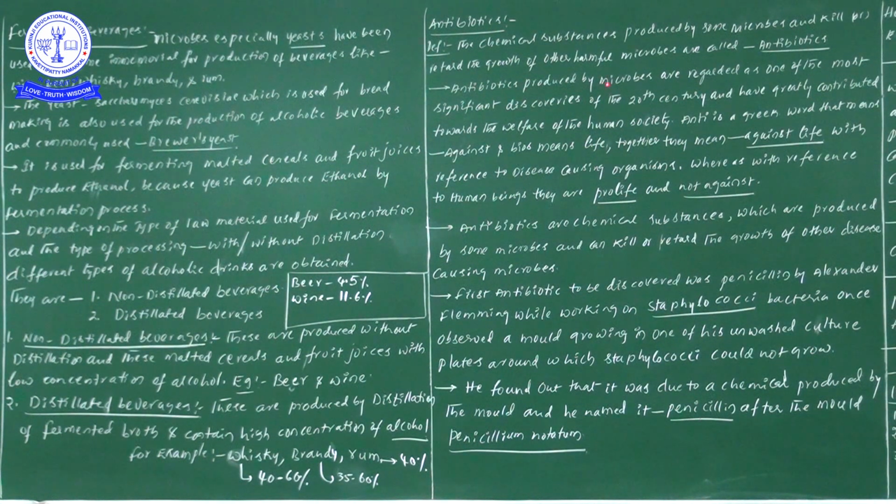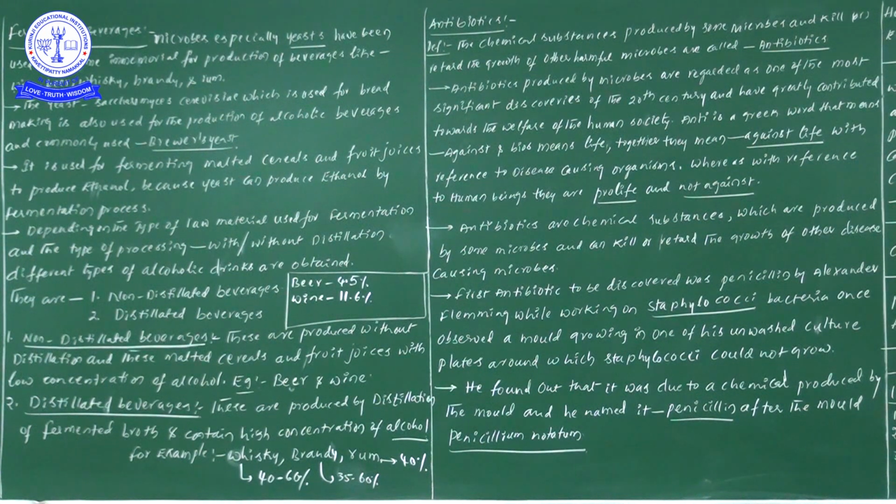Let me read once more: antibiotics produced by microorganisms are regarded as one of the most significant discoveries of the 20th century, and have greatly contributed towards the welfare of human society.